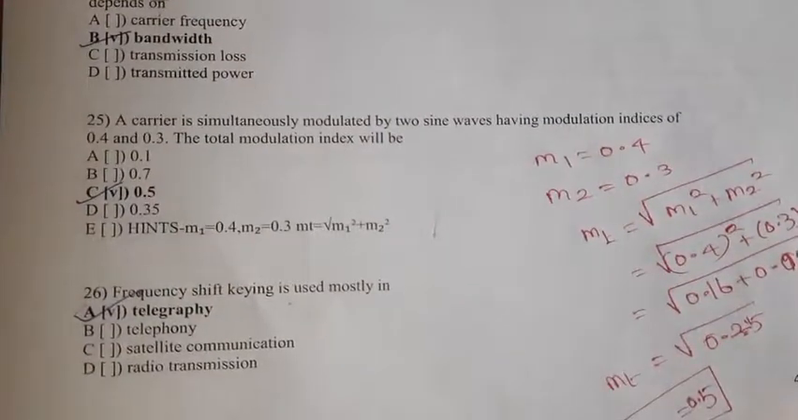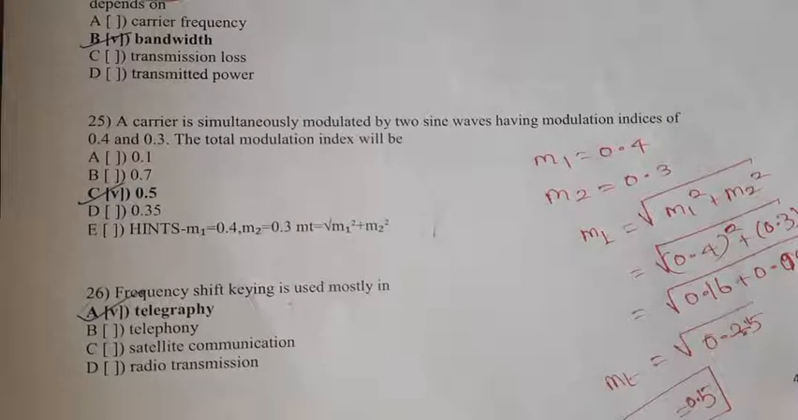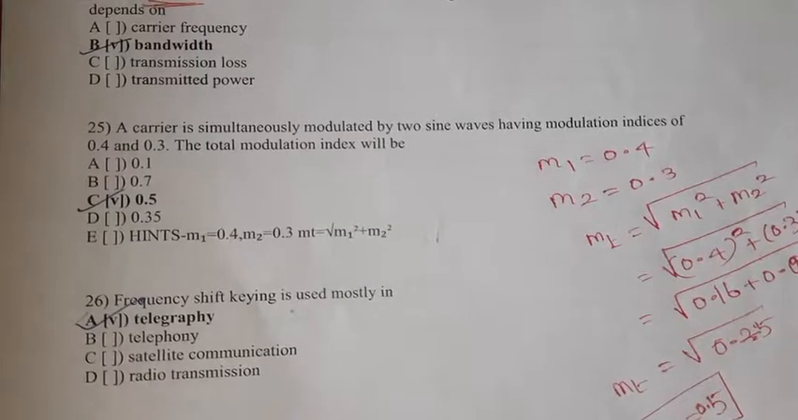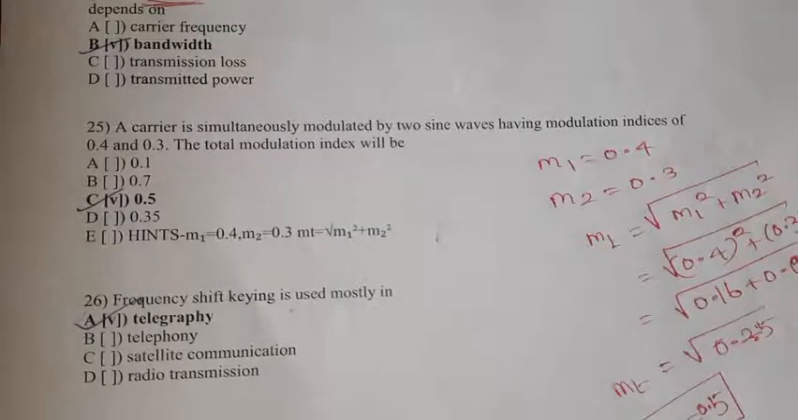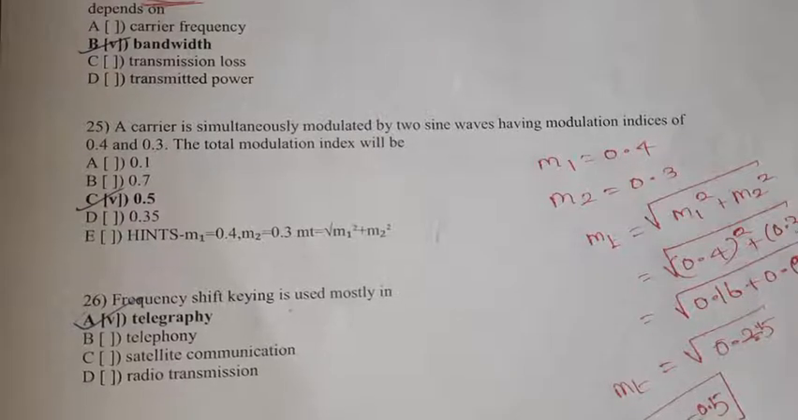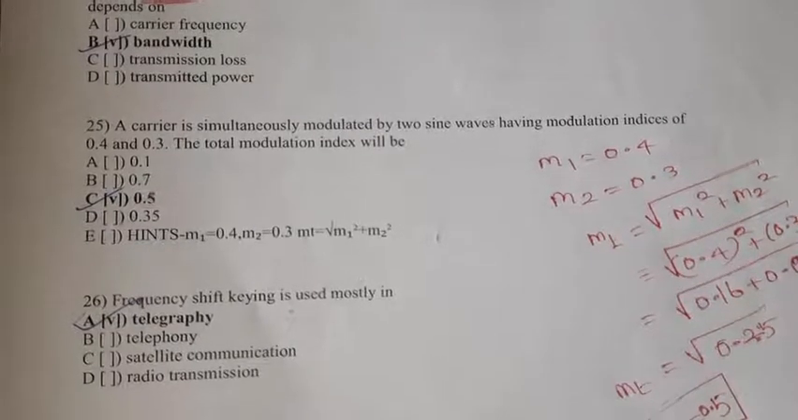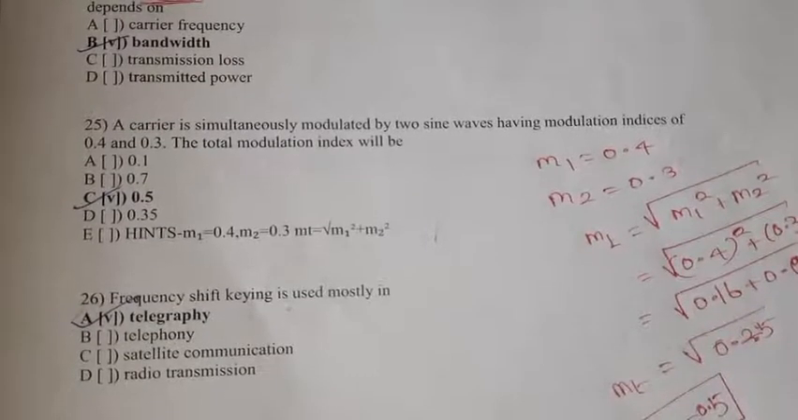Question number 26. Frequency shift keying is mostly used in option A, telegraphy, option B, telephony, option C, satellite communication, option D, radio transmission. So frequency shift keying is mostly used in option A, telegraphy, which is the right option.